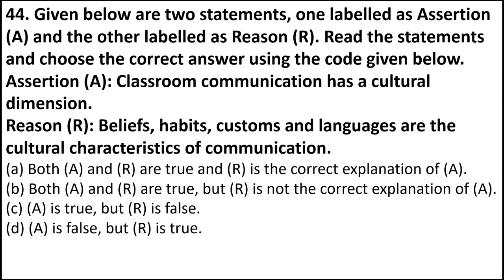Given below are two statements. One is assertion and the other is reason. You have to find out if both assertion and reason are right, or if one is right and the other is wrong. Let's read it. Assertion is saying classroom communication has a cultural dimension. And the reason is saying beliefs, habit, customs, and language are the cultural characteristics of communication. In this question, the right answer is option A. Classroom communication does have a cultural dimension. Yes, this is right. And even the reason is right, and the reason is the correct explanation of the assertion.